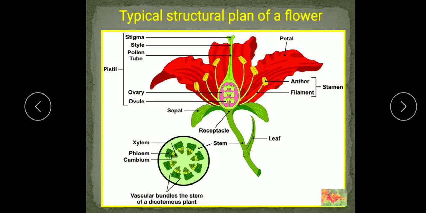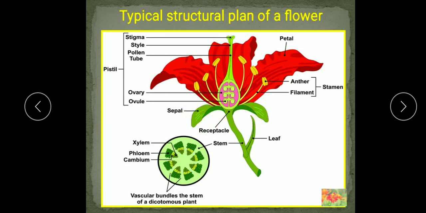Now we'll see what are the different whorls in a flower. So floral whorls. A flower consists of 4 whorls. What are these 4 whorls? The outermost green colored sepals which you see, together they are termed as the calyx. So technically they are known as the calyx. This is a technical term for the sepals. So a number of sepals together are termed as the calyx. They are usually green in color.